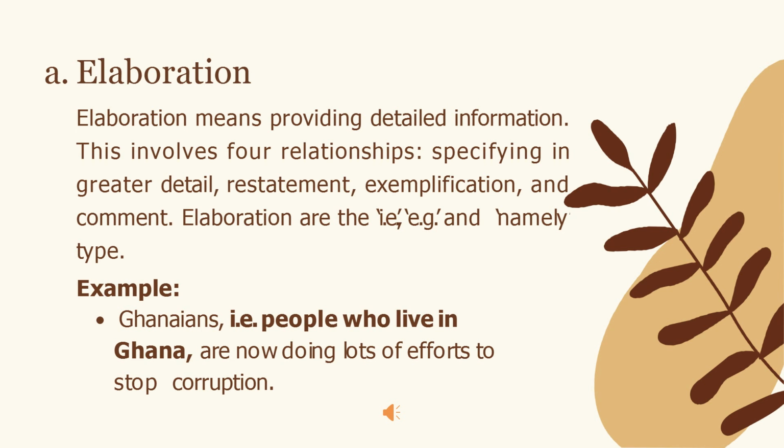For example, Ghanaians, i.e., people who live in Ghana, are now making a lot of efforts to stop corruption. The clause in bold is the elaborating one. That clause gives detailed information about the meaning elaborated. In this case, the clause people who live in Ghana elaborates Ghanaians.